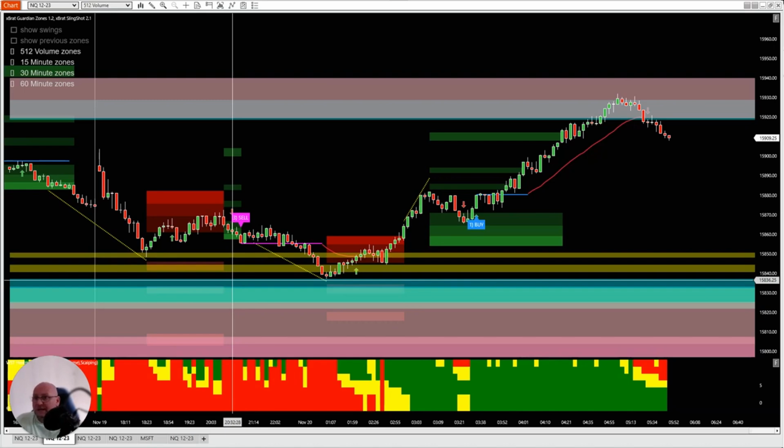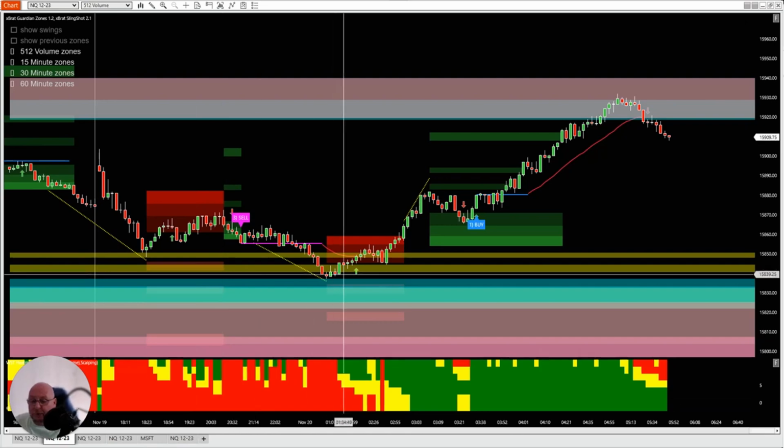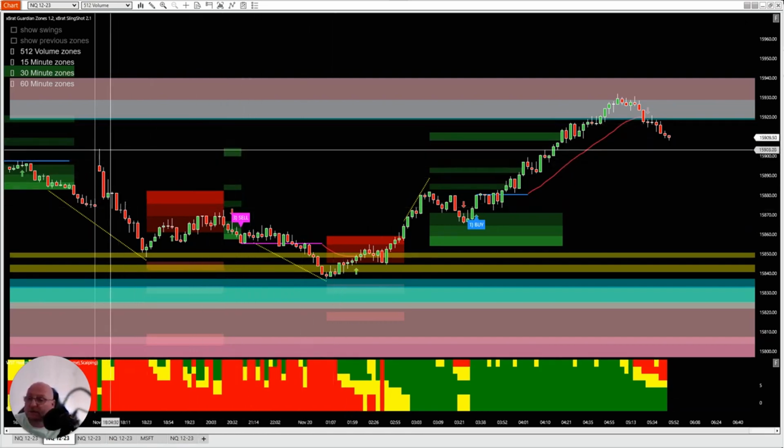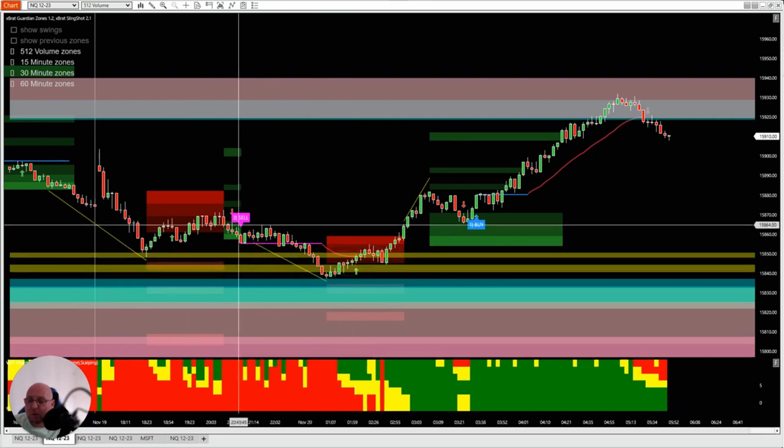So I'm looking at NASDAQ futures today, on the 512 volume chart. This is a common chart that we use with our Slingshot trading software. We're on November the 20th, on Monday. We can see the Sunday open here. We came down to test these supports. So one of the first things we talk about is those three rules. We got signal. Great.